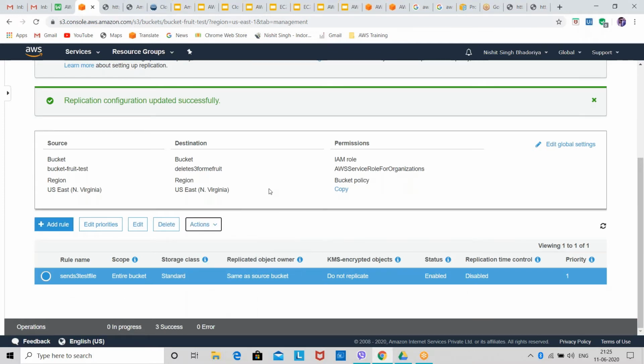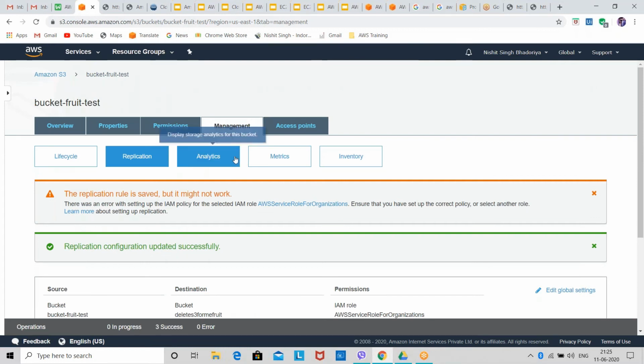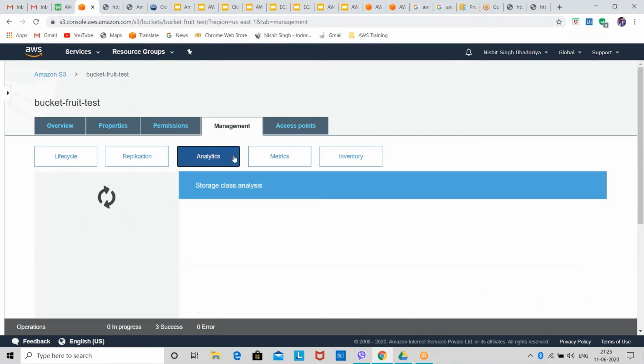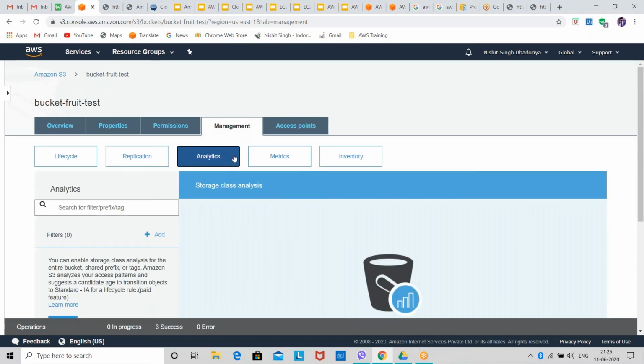Okay, so this way we can create replication. Now we have analytics. Analytics and metrics are the two sections with which we can monitor and analyze the usage of our objects and services, whatever we are using in our S3 bucket. So we can analyze each and everything with the help of analytics and metrics.